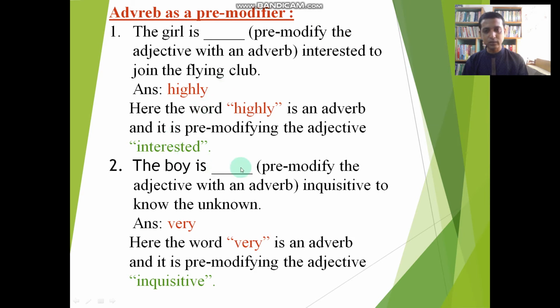The boy is dash inquisitive to know the unknown. Within bracket, you are getting a clue: pre-modify the adjective with an adverb. If we take the word very for that gap, I think the sentence creates a very sensible meaning. The boy is very inquisitive. This inquisitive is being modified with an adverb, and this adverb is very. Here the word very is an adverb and it is pre-modifying the adjective inquisitive. Students, I think this is very clear to all of you.